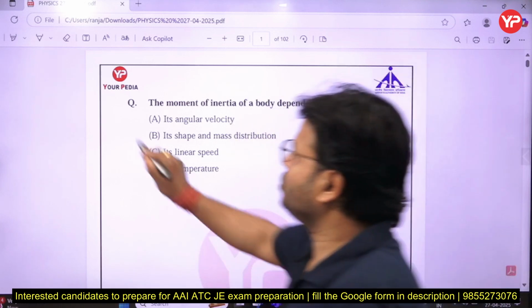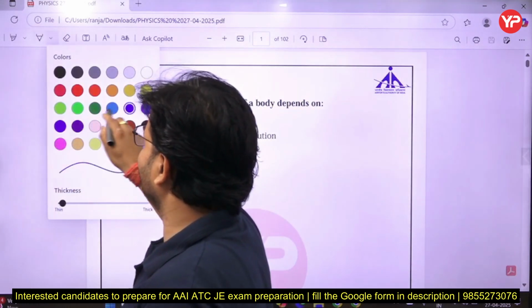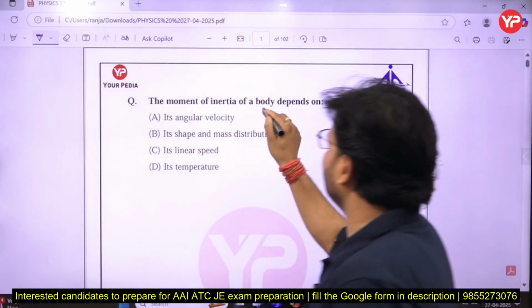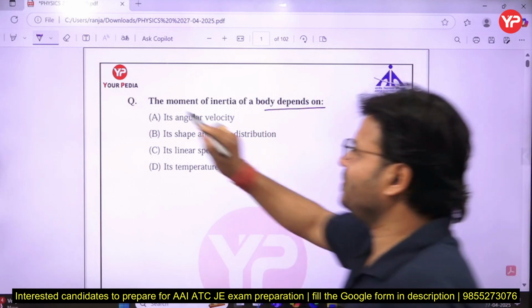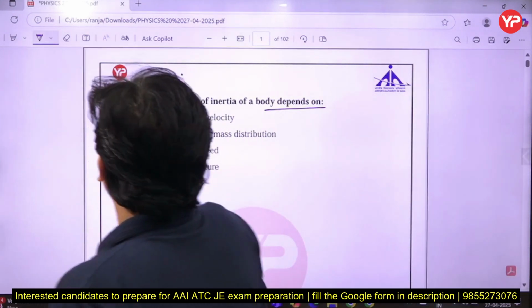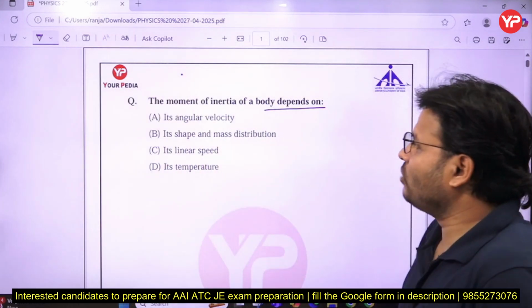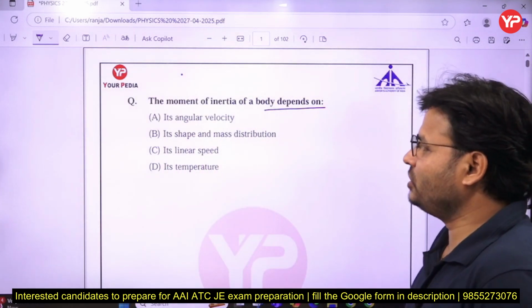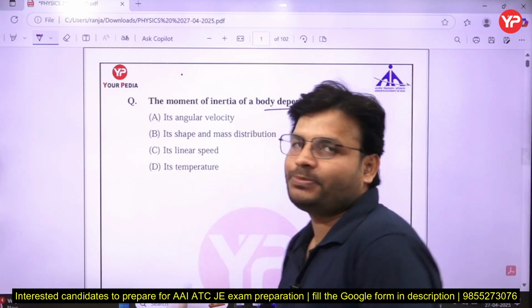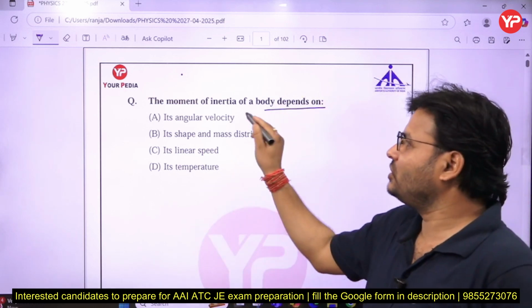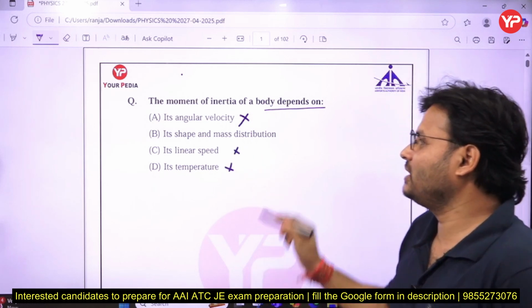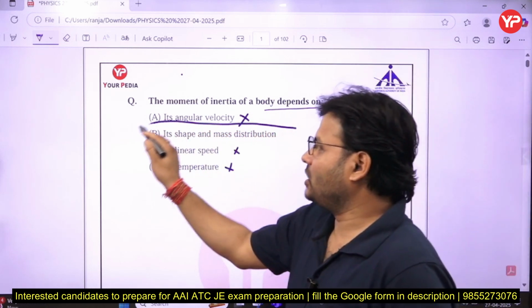The first question on the screen is: the moment of inertia of a body depends upon which thing? The options are its angular velocity, its shape and mass distribution, its linear speed, its temperature. Obviously it is not the angular velocity, not the linear speed, not the temperature. Basically it depends upon the shape and mass distribution.